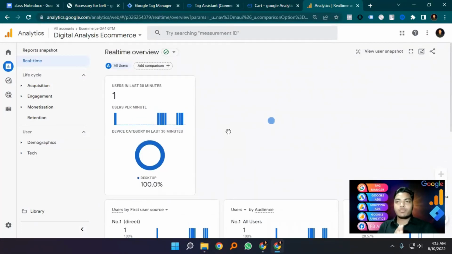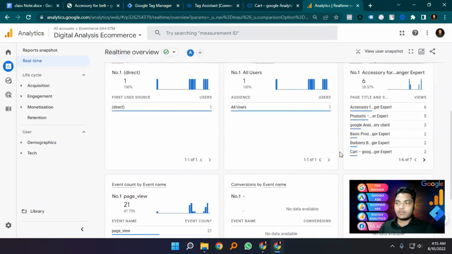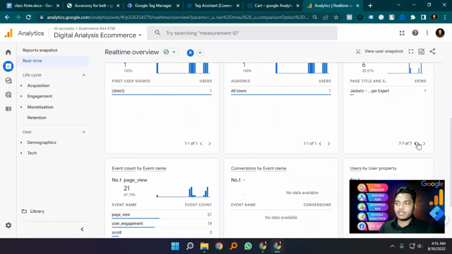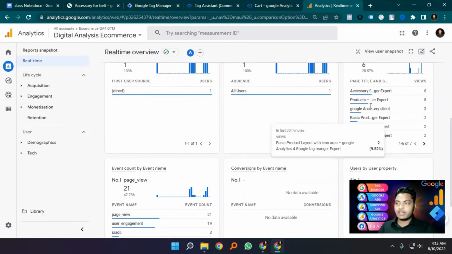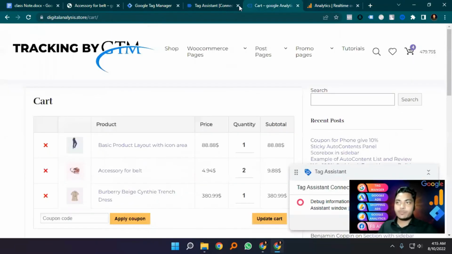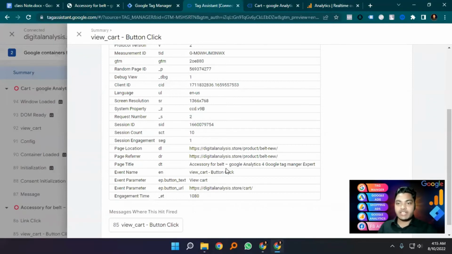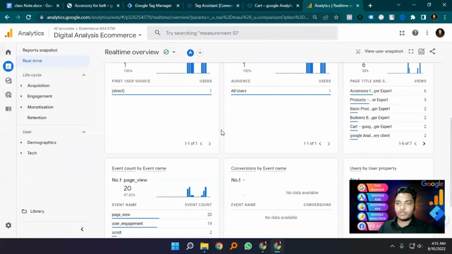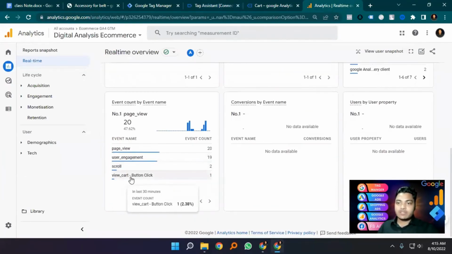So now I am on the real time overview. Right now I'm visiting this site, and I visited these types of pages on here. You can see jacket product, then this product, then accessories product. Then finally I clicked the view cart button. So when I put this on here, Google Tag Manager already hit this, and I'm going to Analytics, and here you can see view cart button click, 1 time fired.